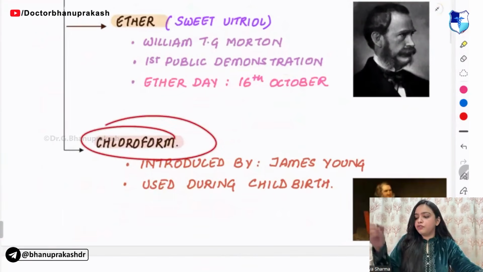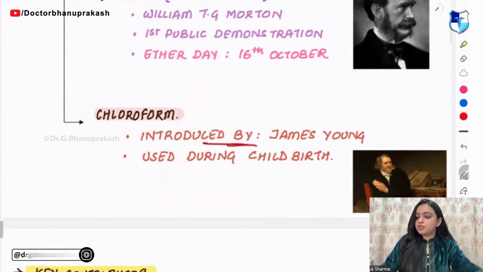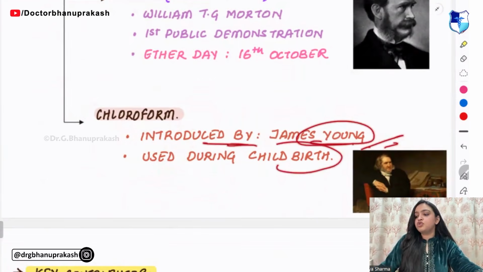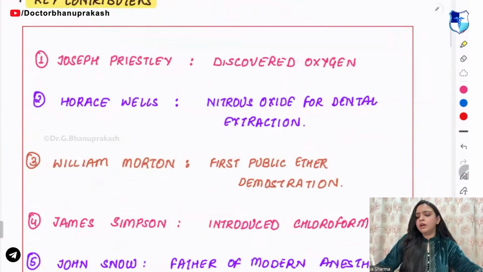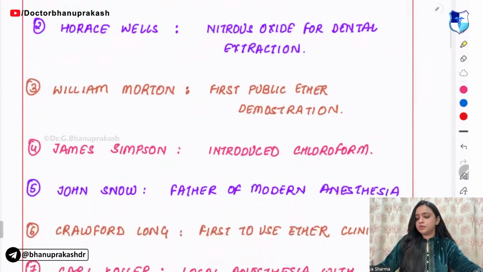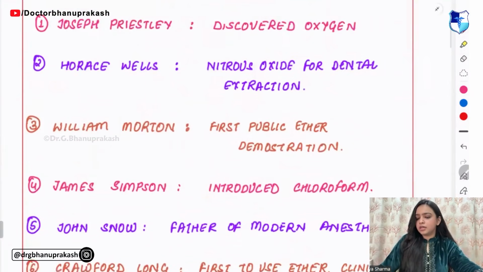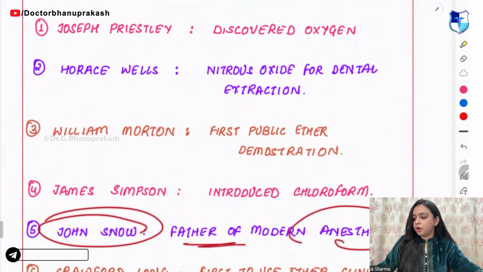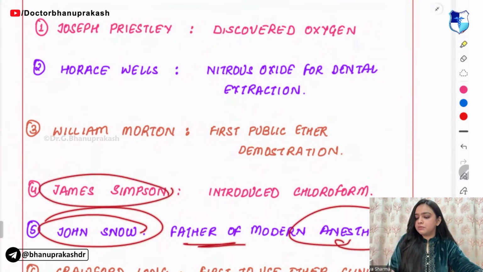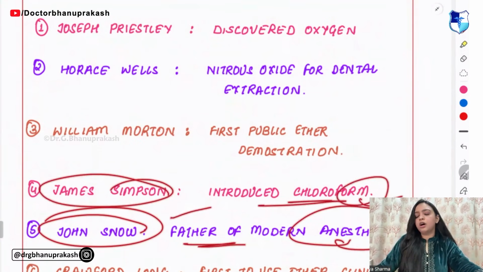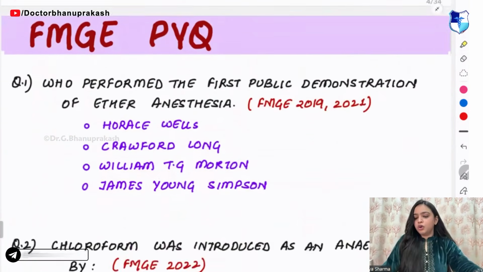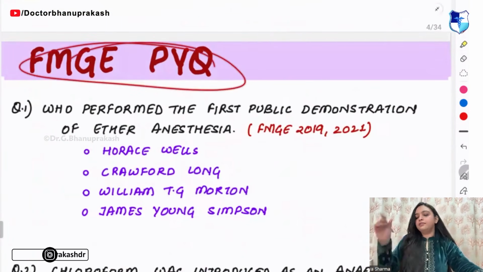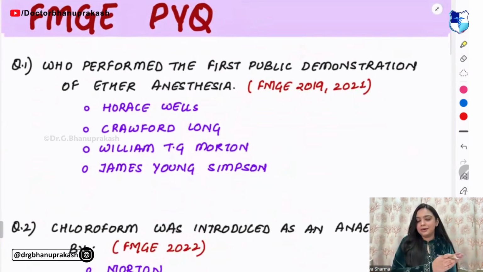Then you have chloroform. Chloroform was introduced by James Young and it was used during childbirth. These are some of the key contributors. We don't need to go into details, just one thing that I want you to know: John Snow is the father of modern anesthesia, and James Simpson introduced chloroform. So these are the PYQs that you have. We will be solving the PYQs simultaneously also.